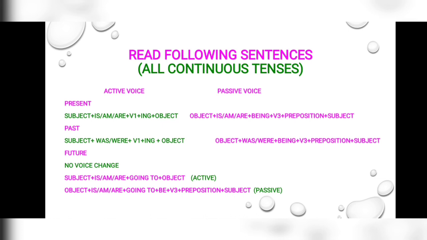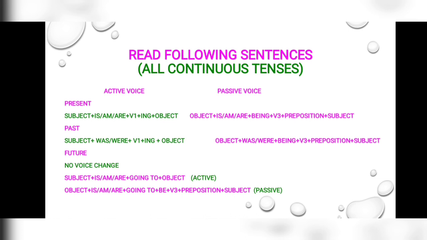When we change into passive, it becomes object plus is, am, are plus being plus third form, followed by preposition and subject. In past continuous: subject plus was, were plus first form of verb plus ing and object, and in passive, object followed by was, were plus being plus third form of the verb, then preposition and subject.